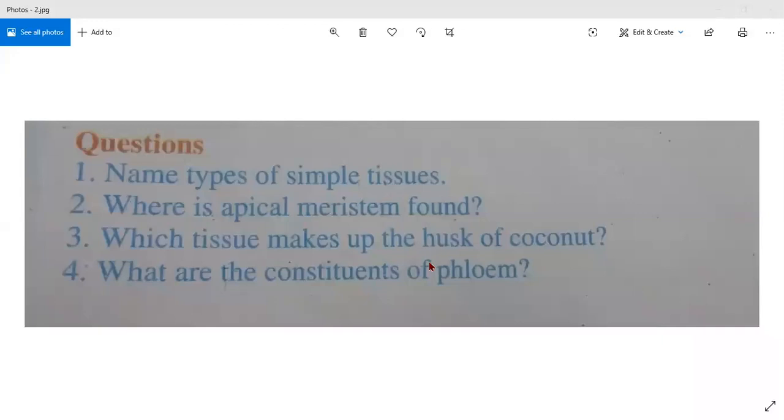What are the constituents of phloem? Phloem is the tissue which prepares food for the plant. So what are its constituents? Sieve tubes, phloem fibers, companion cells, and phloem parenchyma also. Sieve tubes, companion cells, phloem fibers, and phloem parenchyma. Okay. Thank you for giving the answer.